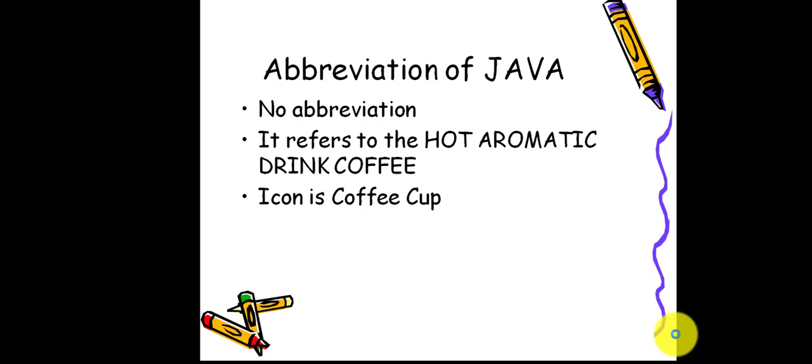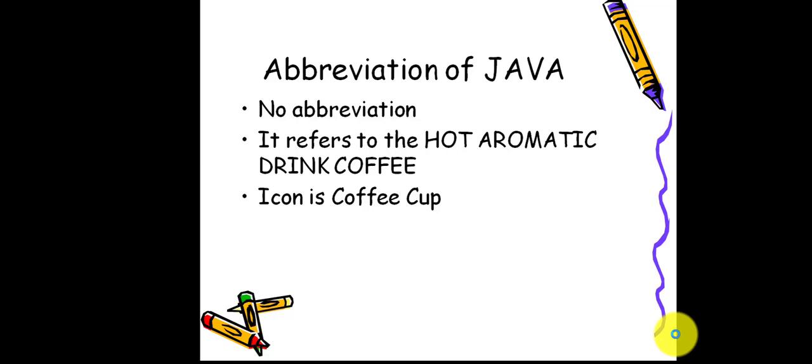What is the history of the name Java? It refers to a hot aromatic drink, coffee. The meaning of Java is coffee beans. Java beans are nothing but coffee beans, and that's why the icon is also a coffee cup.